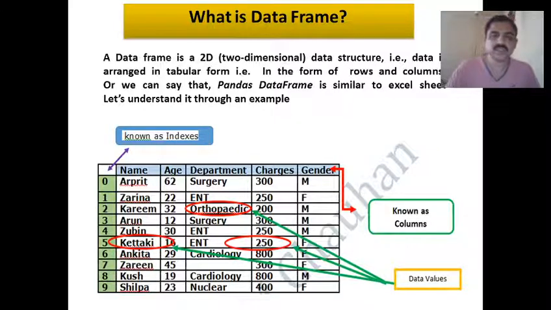We can just see this picture of how the data is arranged. Here the first column, where we can see 0, 1, 2, 3, is the index, and the topmost row, where we can see name, age, department, charges and gender, is known as the columns. The data present in a particular cell is called a data value. So data series is one-dimensional data and data frame is a two-dimensional data structure.